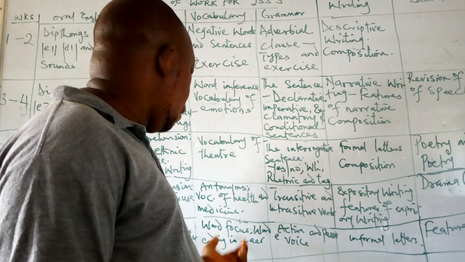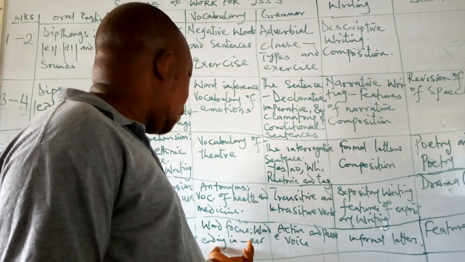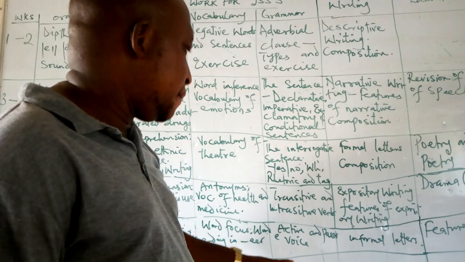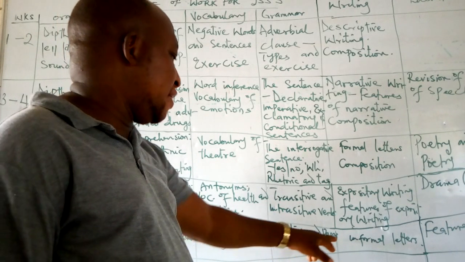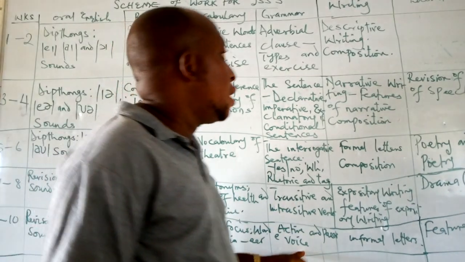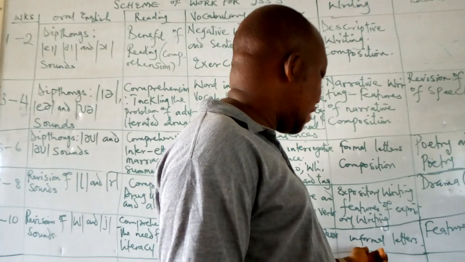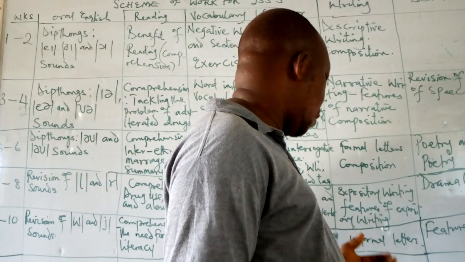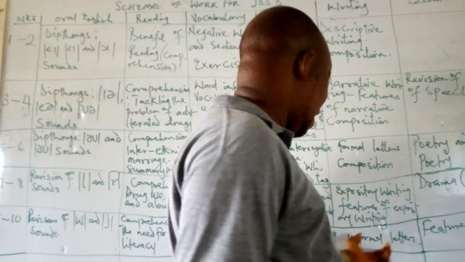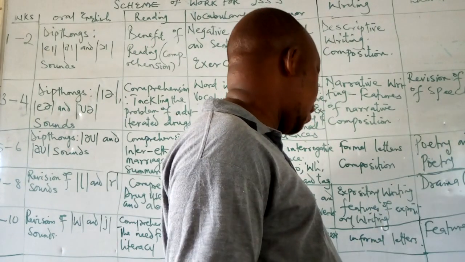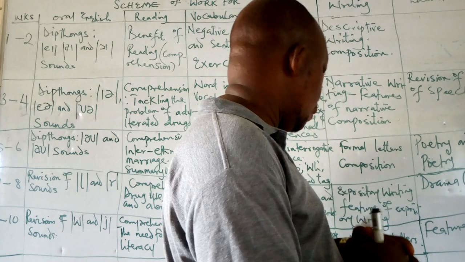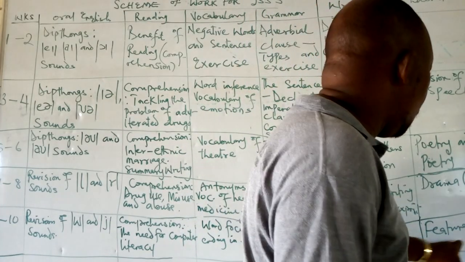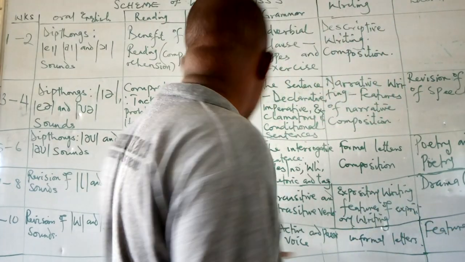So the words we are going to treat under word focus are words that end with EER. These are words we are going to look at. So under grammar, we will look at active and passive voice. And under writing, we are going to look at informal letters. They are also very important because you might be expected to write either a formal letter or an informal letter. So it's very important that you know the two and how to write them. So under literature, we will look at features of drama.